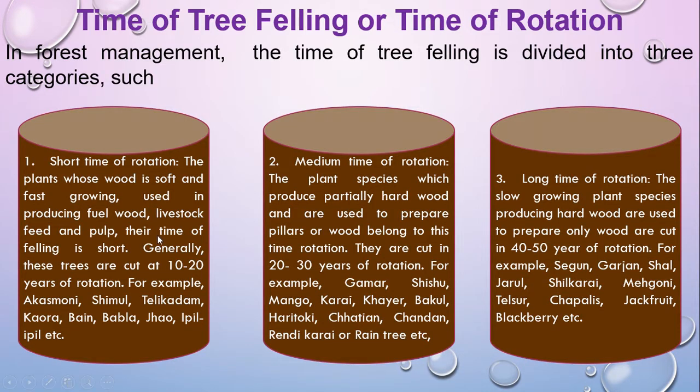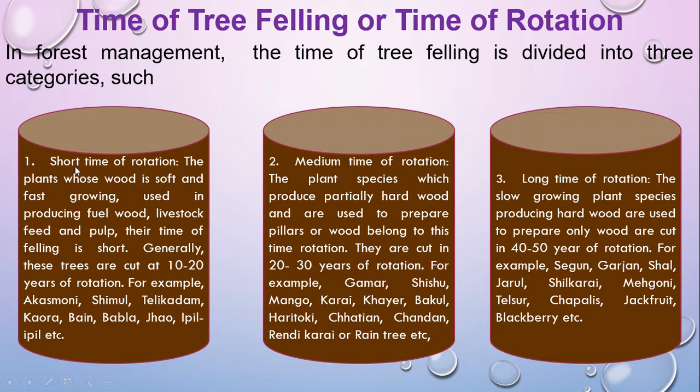There are three steps of time for tree felling or time of rotation. First one is short time of rotation, second one is medium time of rotation, third one is long time of rotation. That means for all types of forest plants you cannot cut whenever you want, because there is a specific time period for specific plant uses. That is why you cannot make all types of furniture from all types of wood. So you have to maintain this time of rotation.